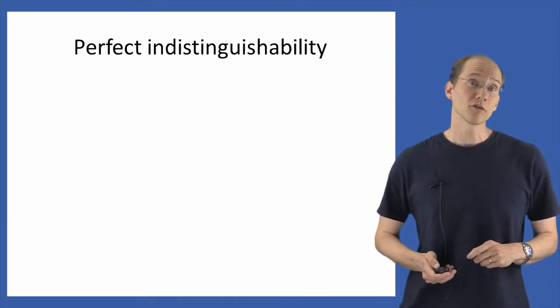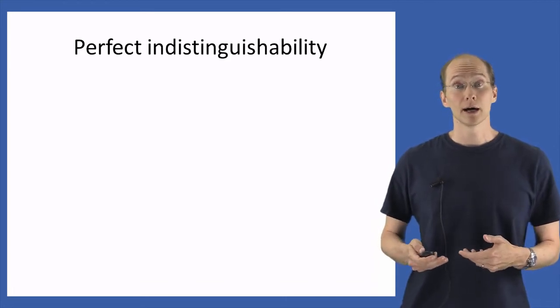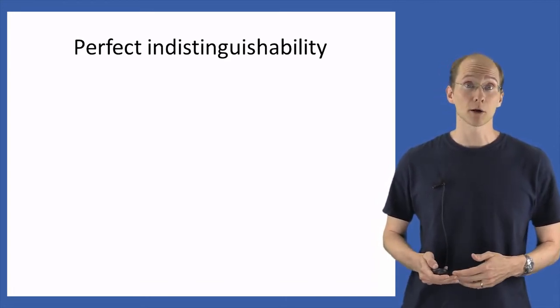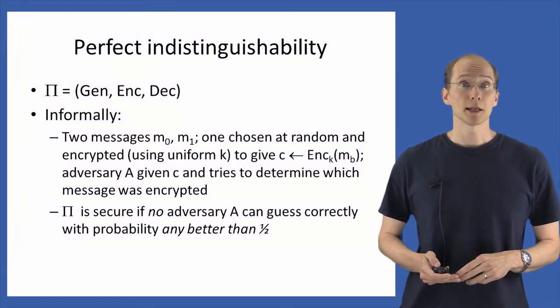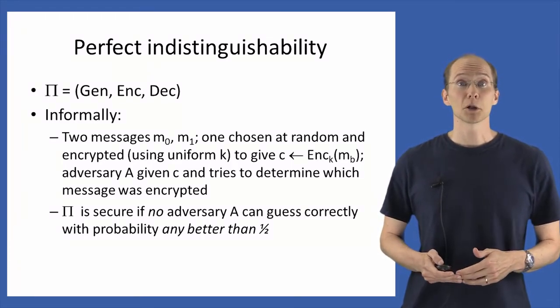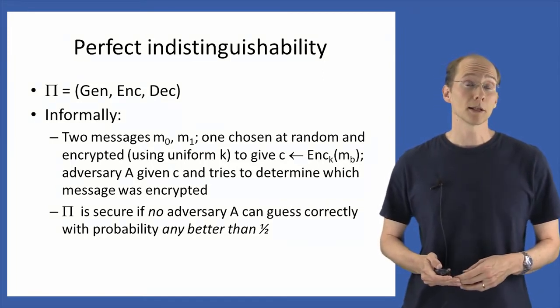To relax the definition of perfect secrecy, we're actually going to start with a definition of security called perfect indistinguishability. Let's fix an encryption scheme defined by 3 algorithms, Gen, Enc, and Dec, as usual, and we'll refer to that encryption scheme by pi.